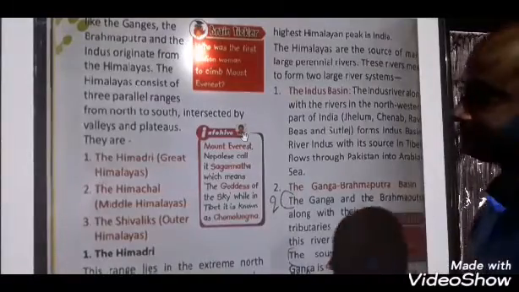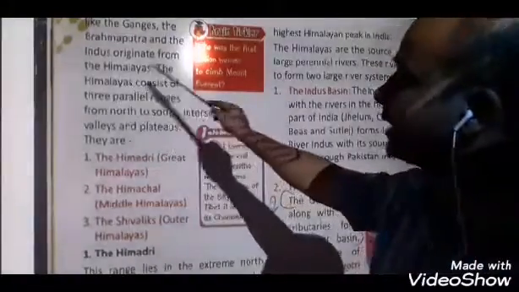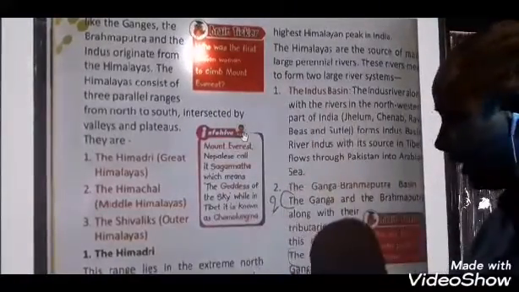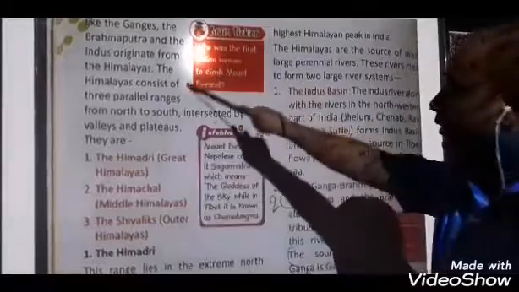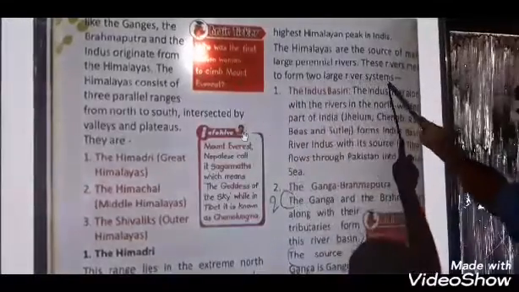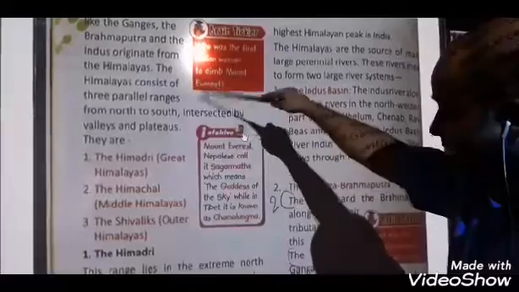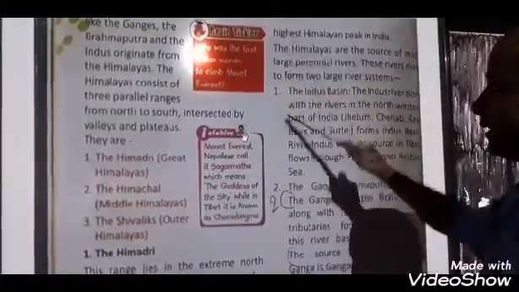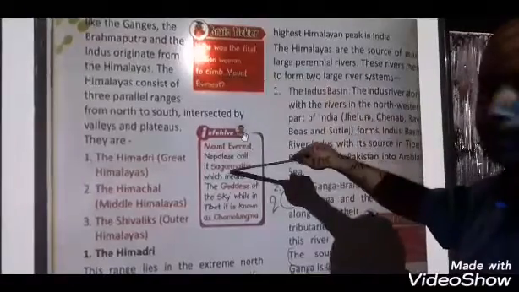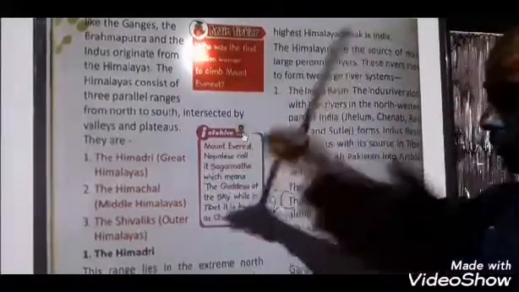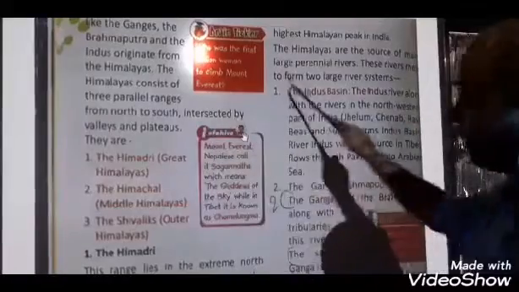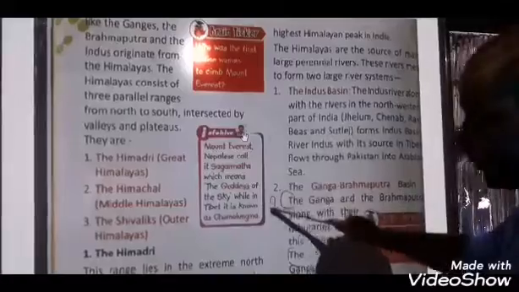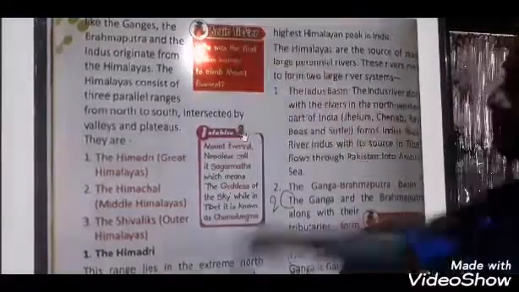Three parallel ranges means suppose here are the top ranges, then once again here another range and here another range. 3 ranges are there and in between valleys are there. When one mountain is here and one mountain is here, then in between what will form? That valley.